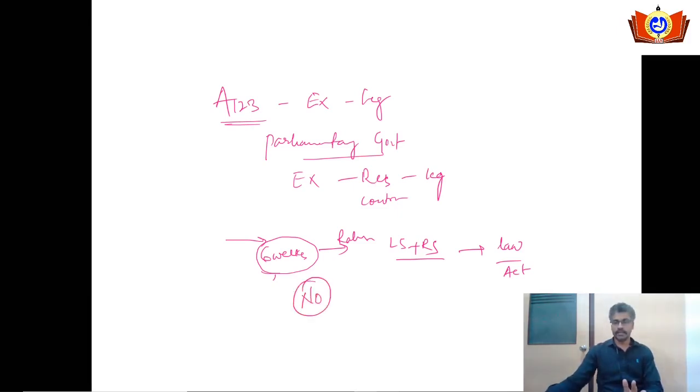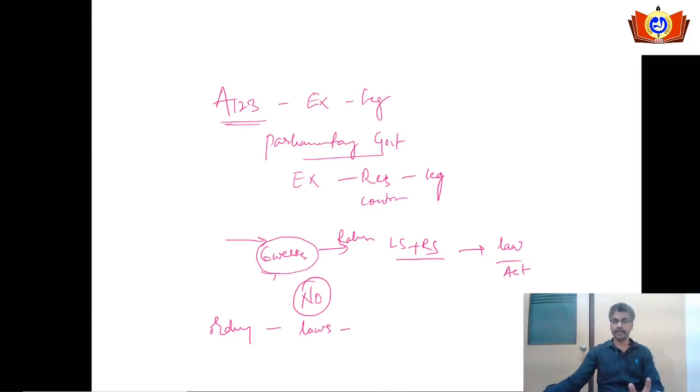The ordinance making power is given to the President to make temporary laws to address very important, urgent and contingent circumstances when both the Rajya Sabha and the Lok Sabha, or either of them, are not in session. This is not a parallel power given to the President.